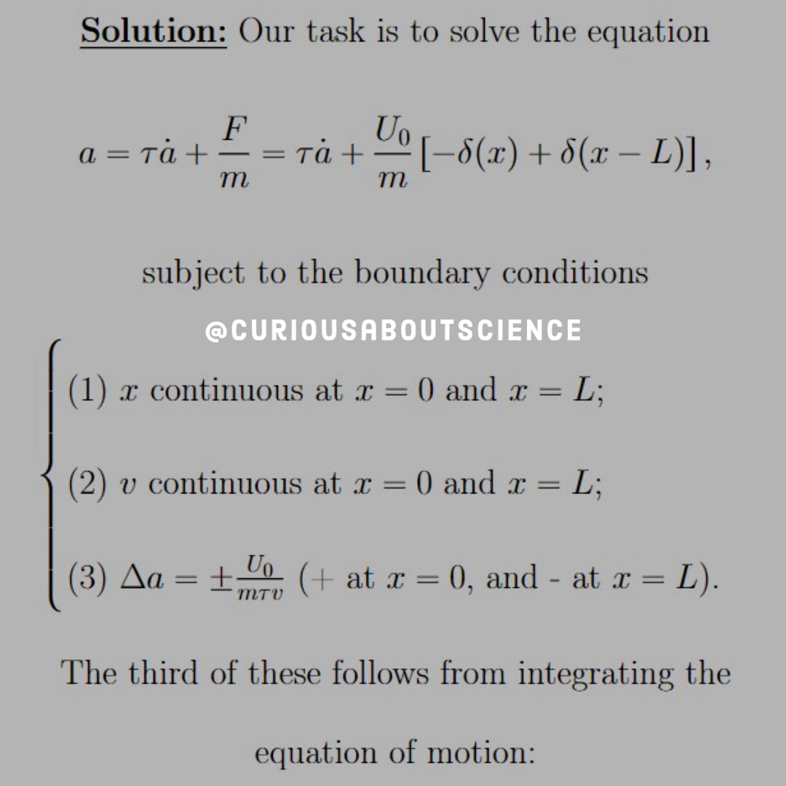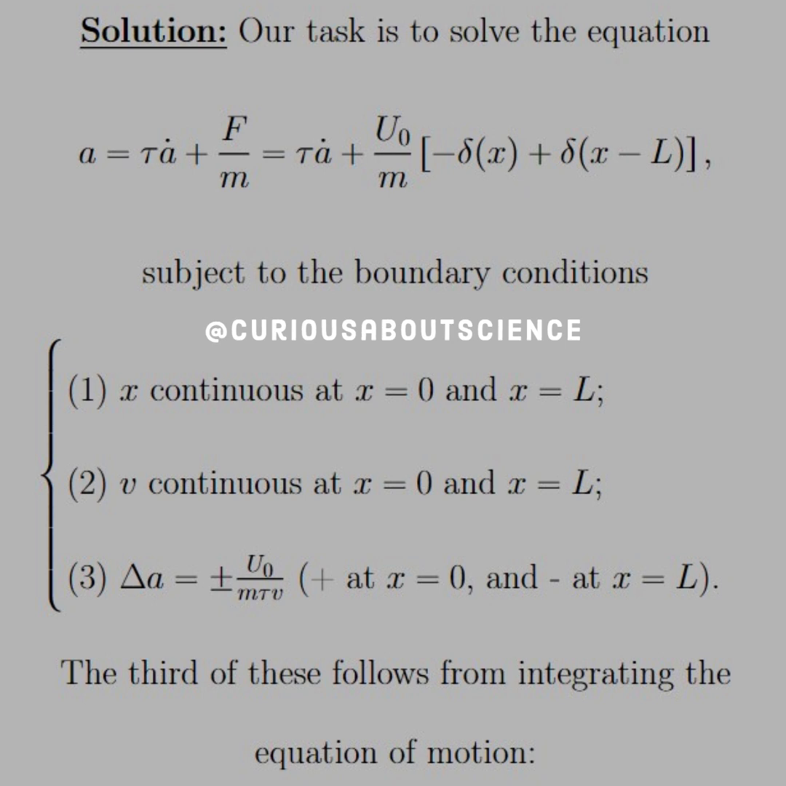All right, so in the solution, what we have to do is reformulate our task, which is to solve the equation a equals tau a dot plus F over m. But here we have to reformulate the F as U naught over m subject to two Dirac deltas, one at x equals 0 and one at x equals L. Okay, so that's how we formulate them accordingly.